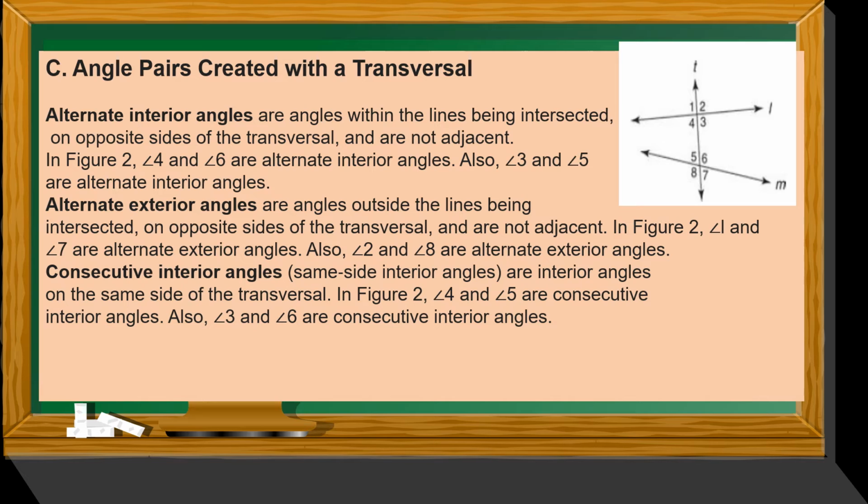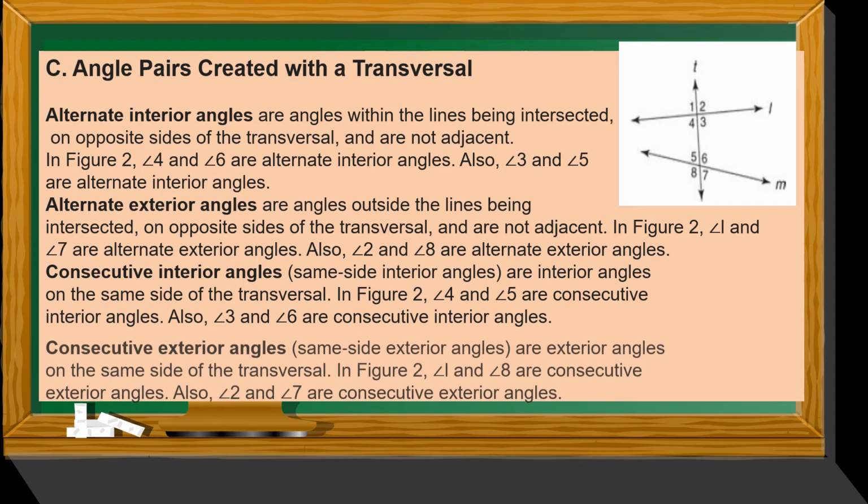Consecutive interior angles or the same side interior angles. These are interior angles on the same side of the transversal. In figure 2, we have angle 4 and angle 5 are consecutive interior angles. Also, angle 3 and angle 6 are consecutive interior angles.